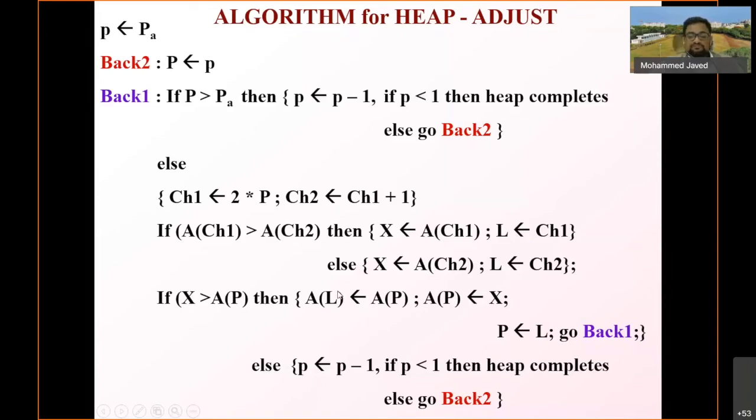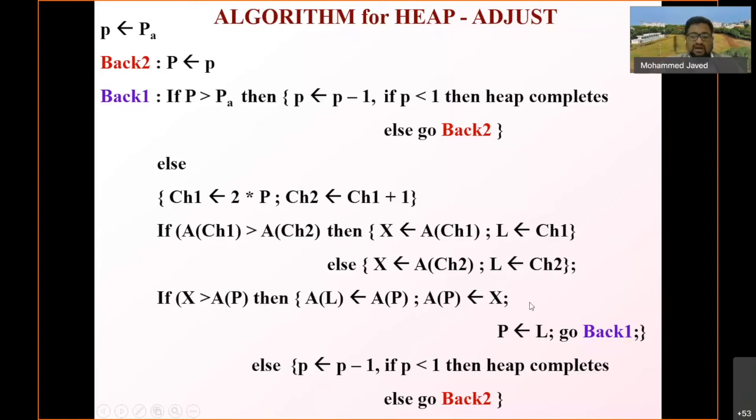And now if X is greater than A of P, then what would happen is that A of L is initialized to A of P, and A of P will become the X. I think P will be L, and we need to go back.